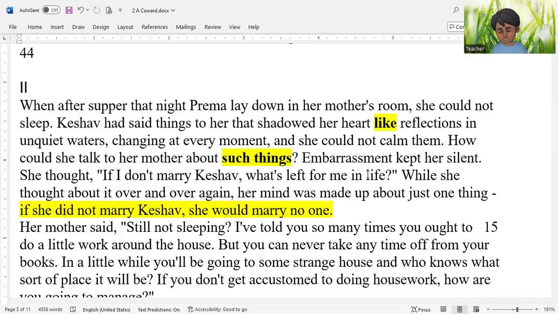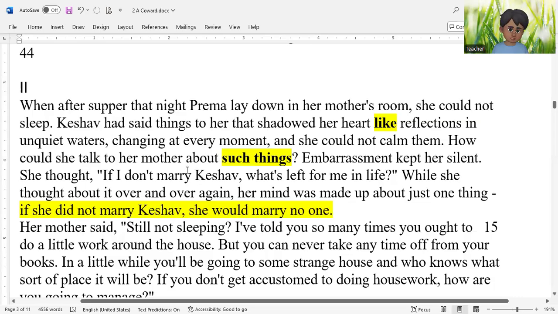Do you think, girls in my class reading this story, if you have a boyfriend and if you can't marry that boy, you will stay without marriage your whole life? No. So you can also say that this point shows that Prema is a weak girl. She is not a very strong girl in some sense.